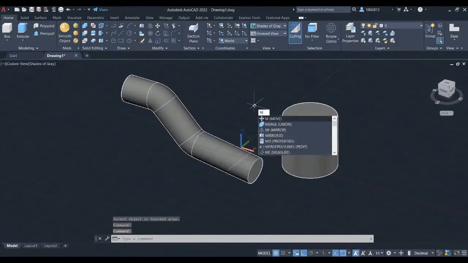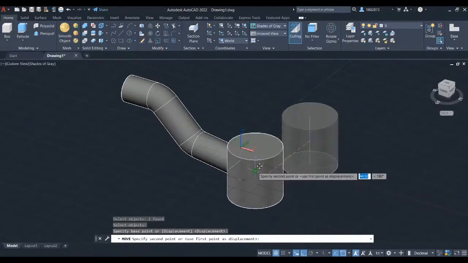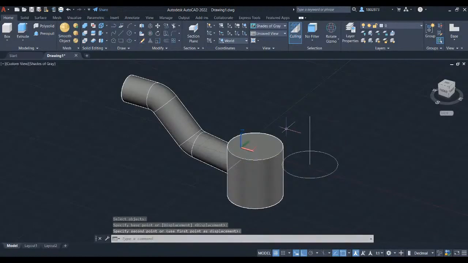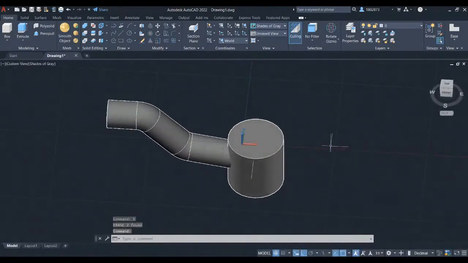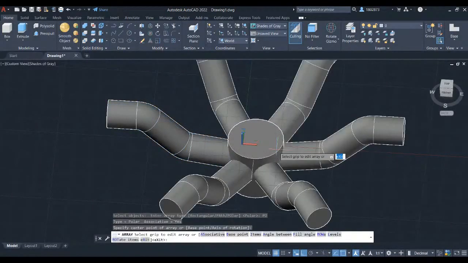Press M for move and press enter. Select the part and press enter. Select the midpoint and connect it to this center point. Erase out the sketch. Let's create an array for this part. Type in array and press enter. Select the object. Enter an array type in polar. Select the center point of this circle.